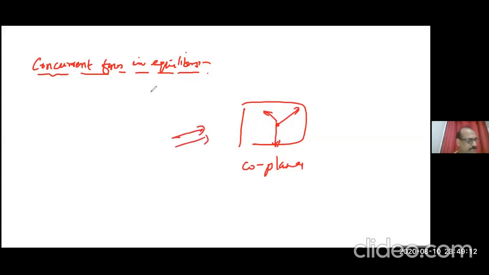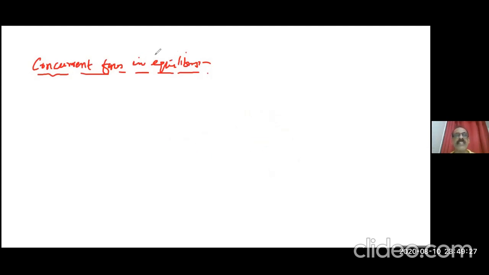Write down now, concurrent forces. First of all, write what is concurrent force. The number of forces acting at one point are called concurrent forces. Next para.